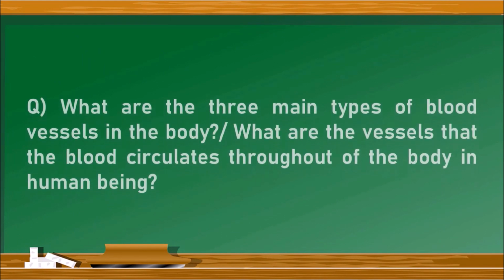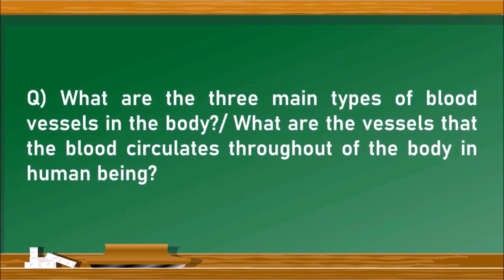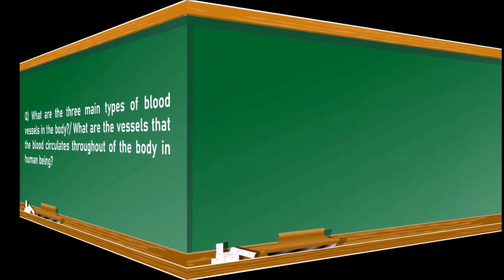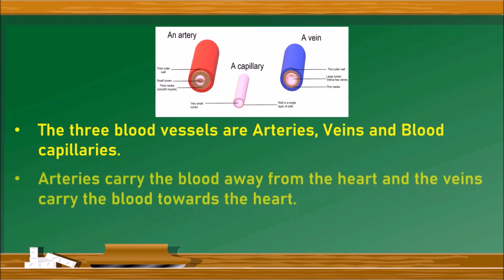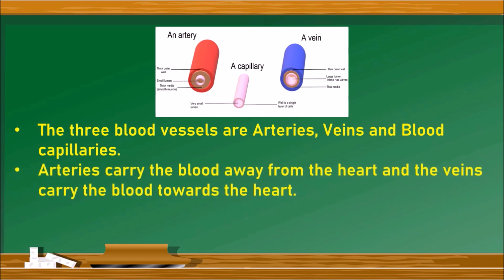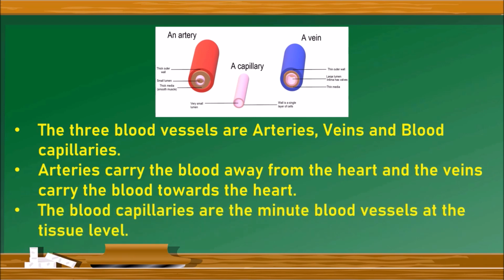The first question, what are the three main types of blood vessels in the body? Or the question may also be asked as, what are the vessels that blood circulates throughout the body in human beings? The three blood vessels are arteries, veins and blood capillaries. Arteries carry the blood away from the heart and the veins carry the blood towards the heart, whereas the blood capillaries are the minute blood vessels at the tissue level. Observe the image carefully. You can understand what are the arteries, veins and blood capillaries.